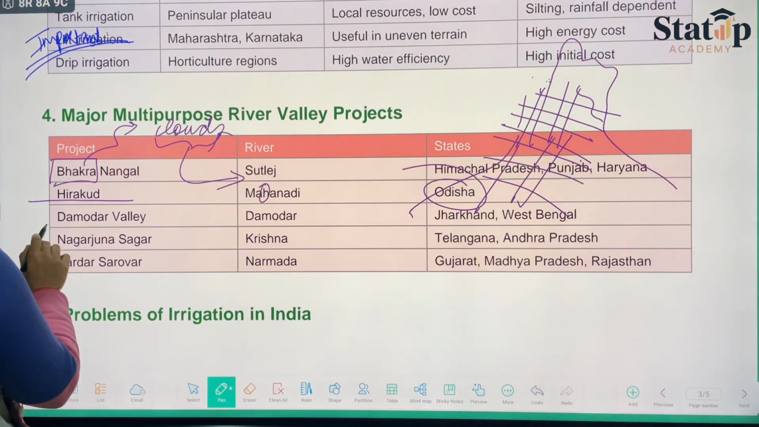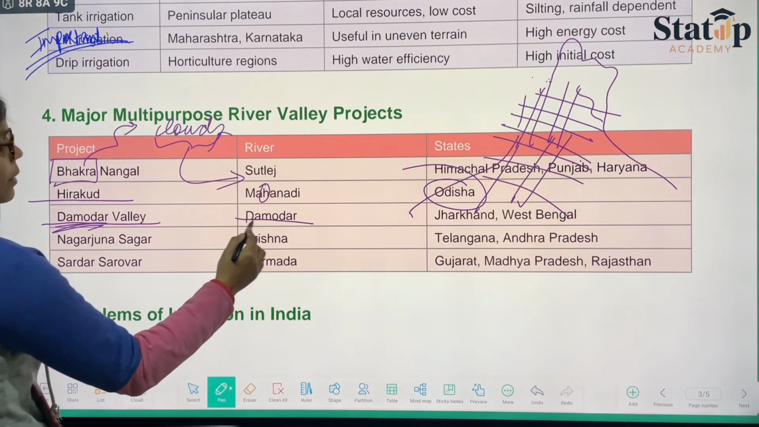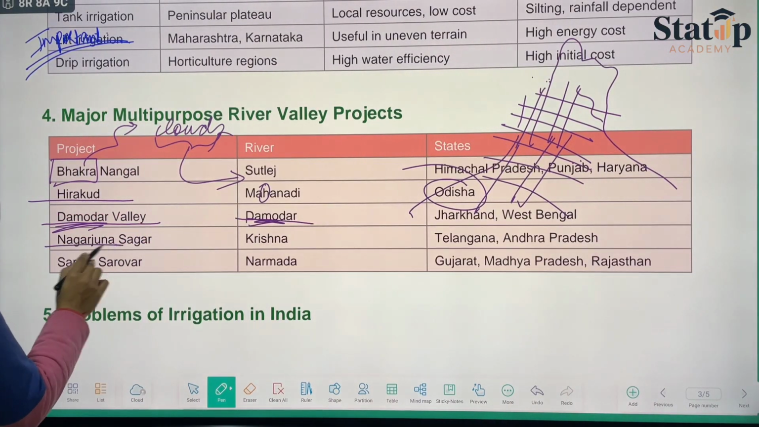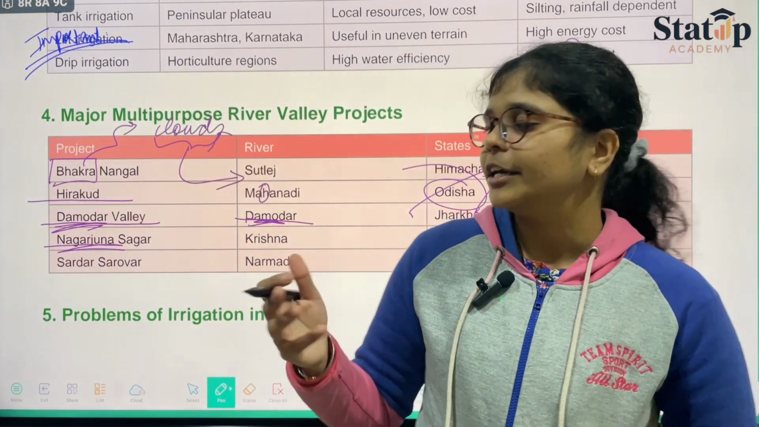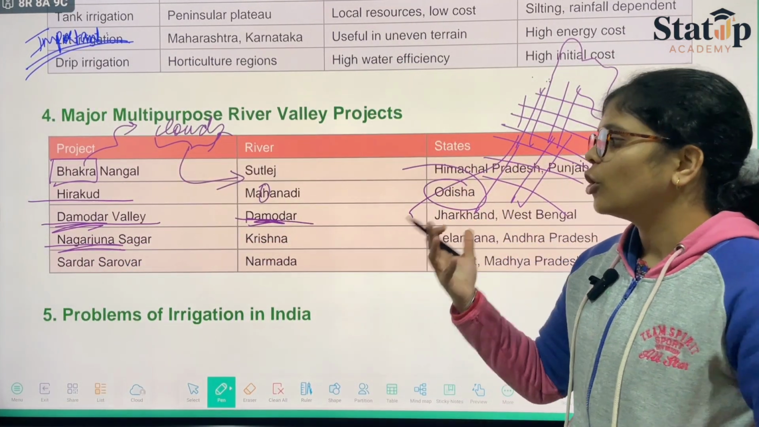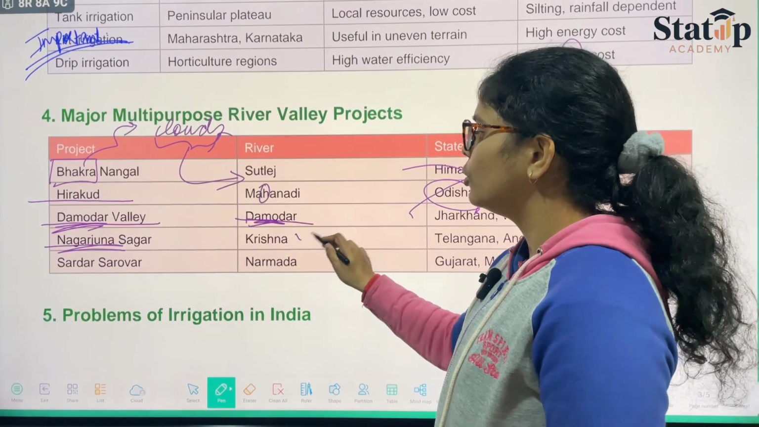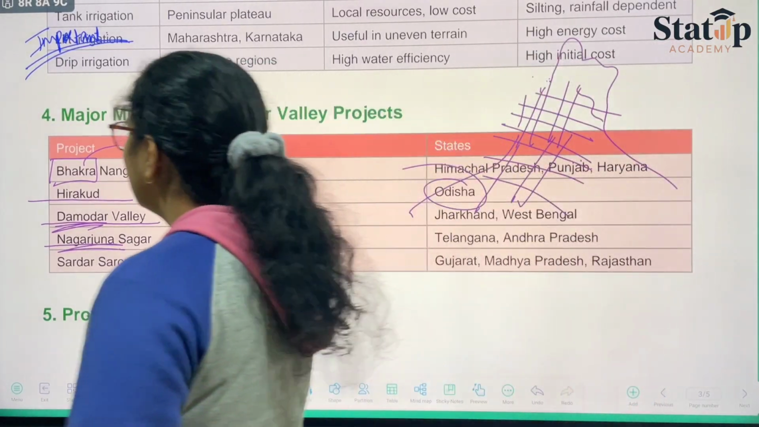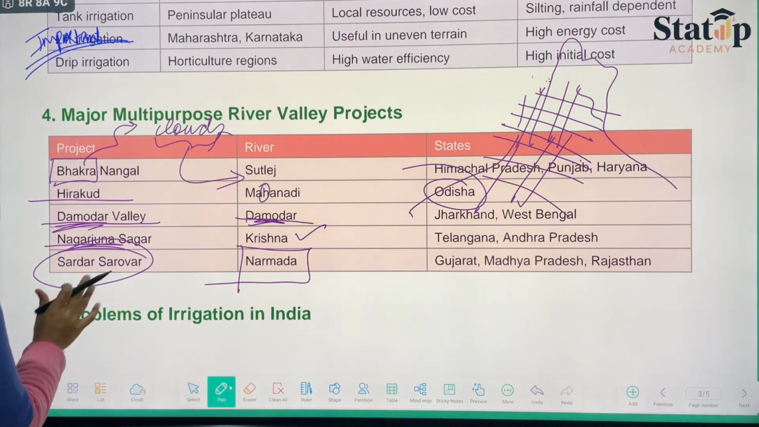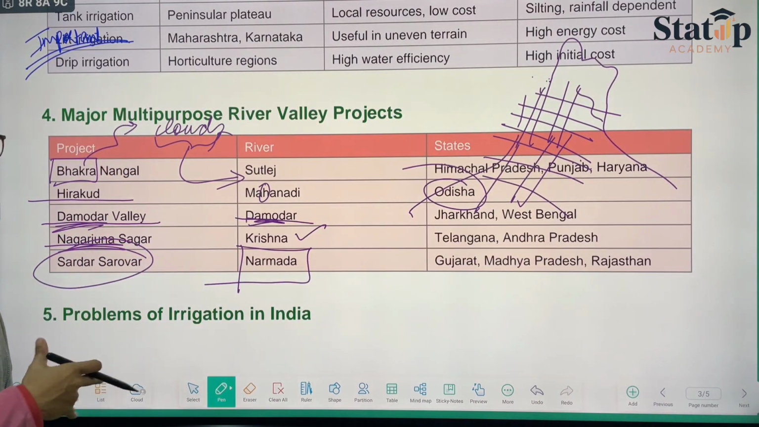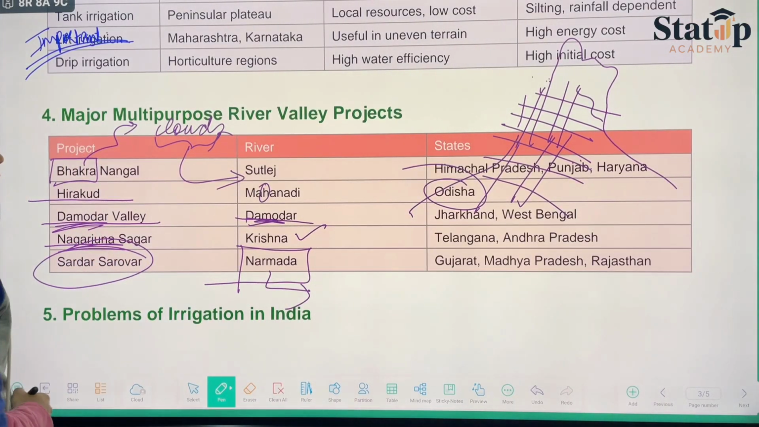When we talk about Damodar Valley, again river Damodar. Damodar refers to Damodar. We have Nagarjun Sagar. Nagarjun, Arjun and Nag are basically related to Lord Vishnu, and Lord Vishnu has his own avatar named Lord Krishna. So like this you can remember. Then we have Sardar Sarovar, it is a big name, and the biggest river is Narmada River. So like this you can relate.